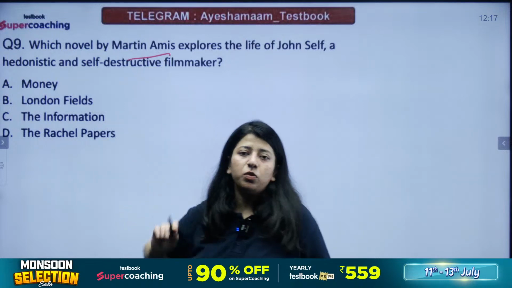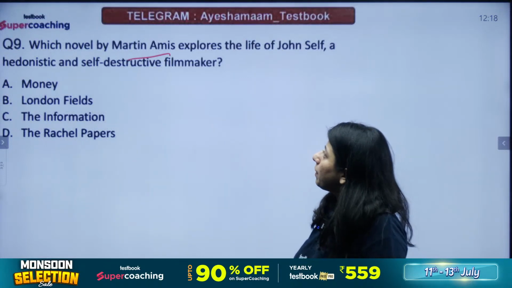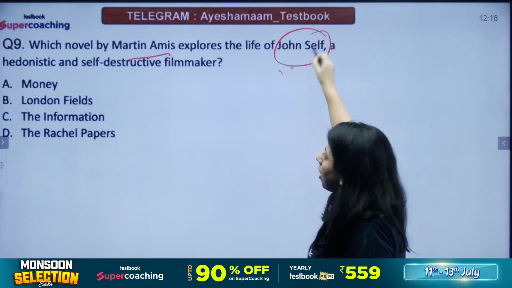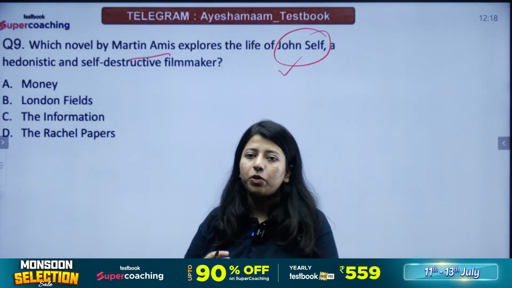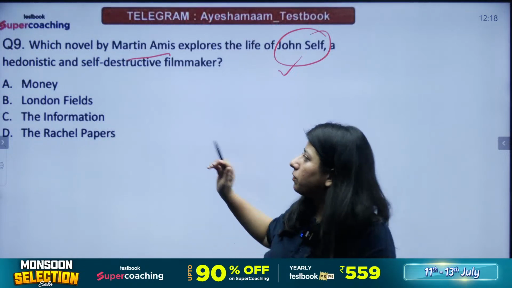Martin Amis and Ian McEwan, two novelists, both of them were good friends also. So which novel by Martin Amis explores the life of John Self, a hedonistic and self-destructive filmmaker? At the center of this novel, we have a protagonist. The character is called John Self. What is the novel which features this character?